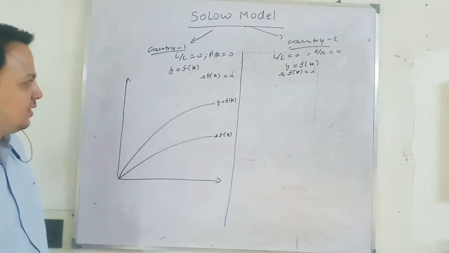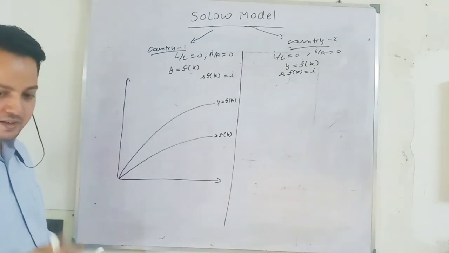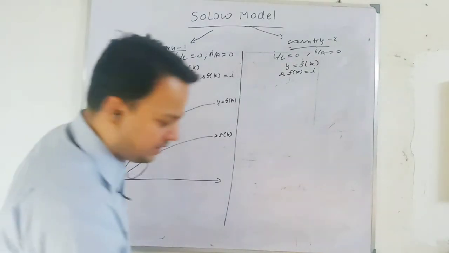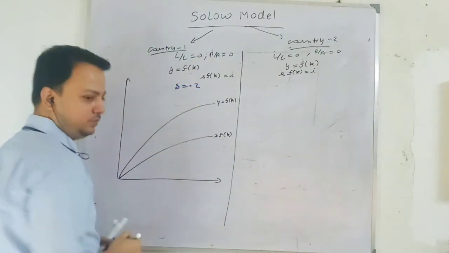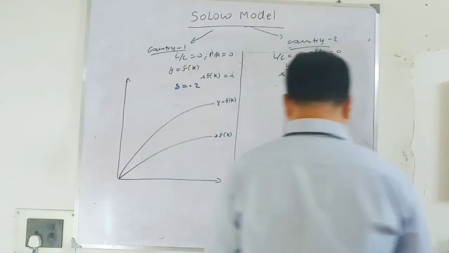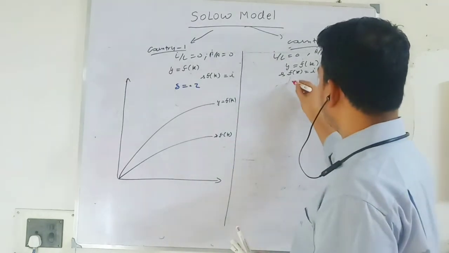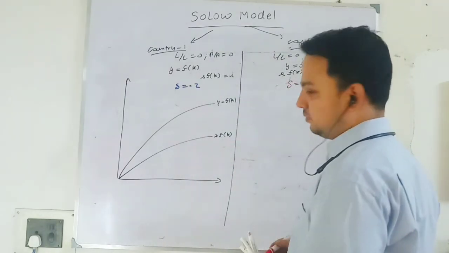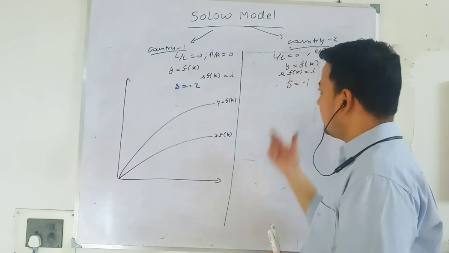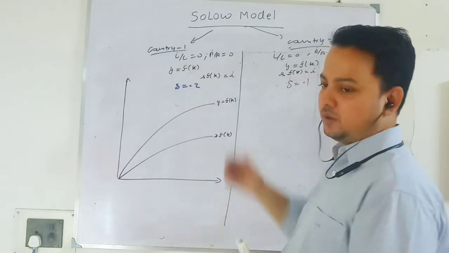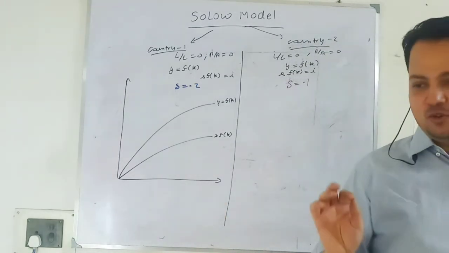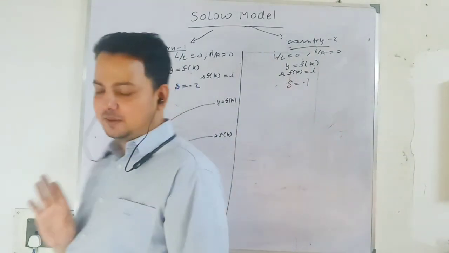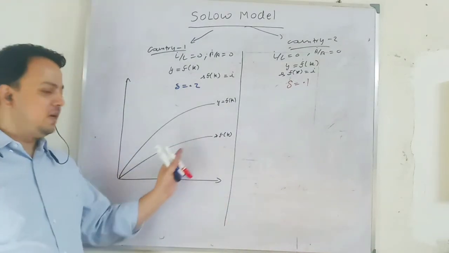Now, country 1 depreciation is different than country 2. Say country 1 depreciation is 0.2 and country 2 depreciation is 0.1. Then what differences do we get in these two countries? Can anyone do it? If you have done the proportional relationship class properly, you will be able to tell me.